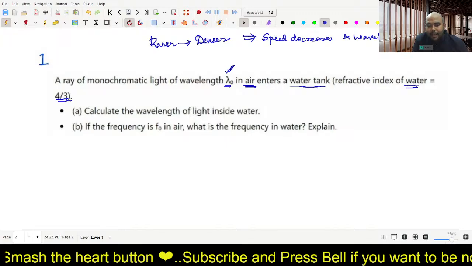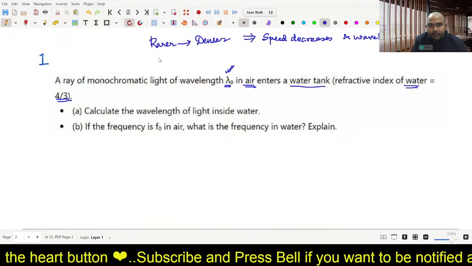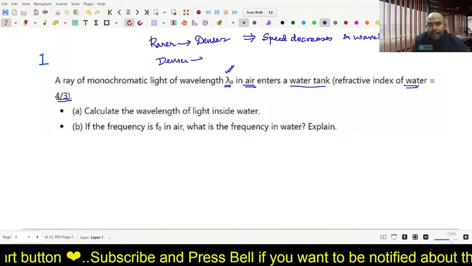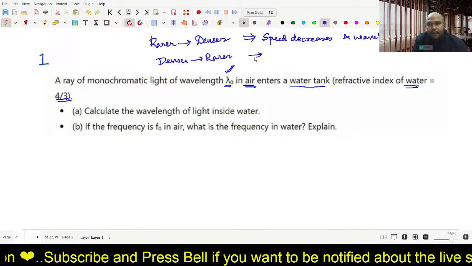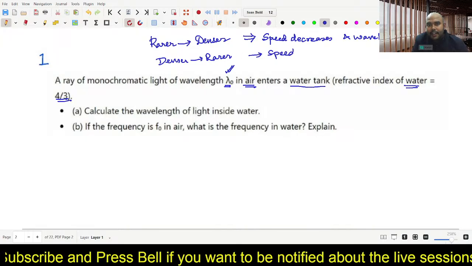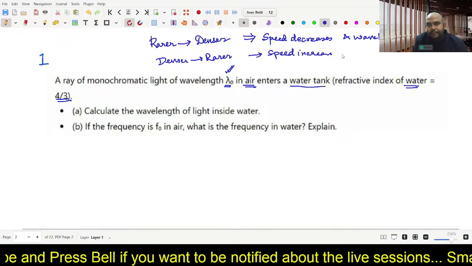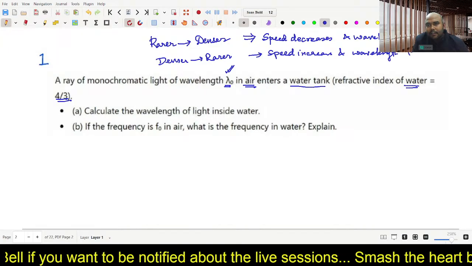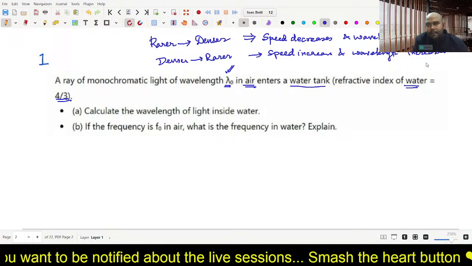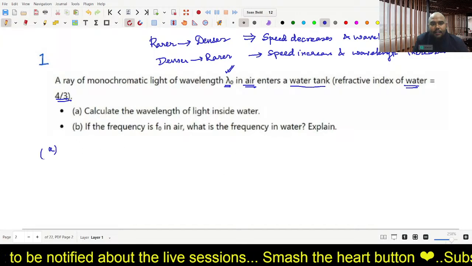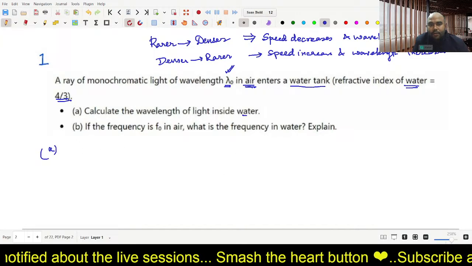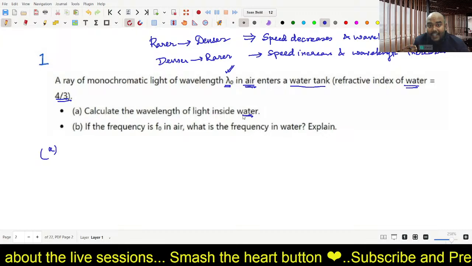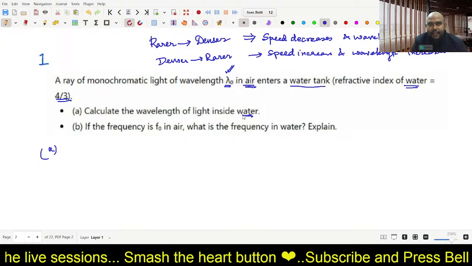And the reverse happens the other way. When moving from denser to rarer, the speed increases and the wavelength also increases. So if the light is moving from air to water, its wavelength should decrease, because it is moving from rarer to denser medium.